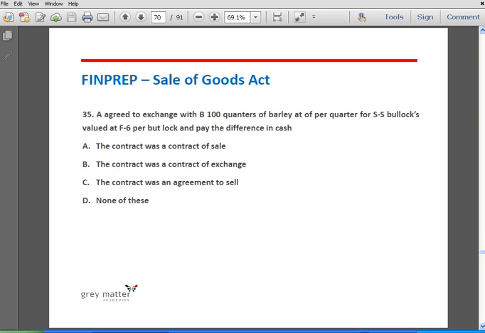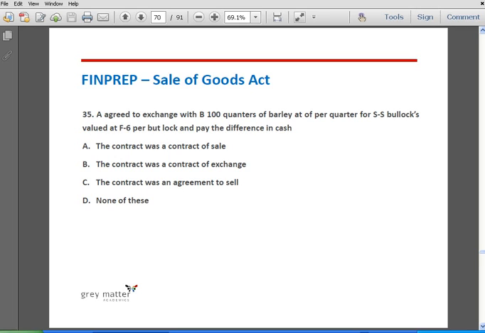Question number 35. A agreed to exchange with B 100 quintals of barley at a stated rate per quarter for 55 bullocks valued at a stated rate per bullock, and to pay the difference in cash. Option A, the contract was a contract of sale. Option B, the contract was a contract of exchange. Option C, the contract was an agreement to sell, and option D, none of the above.